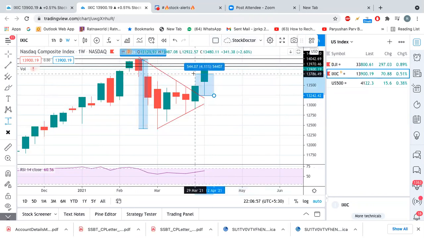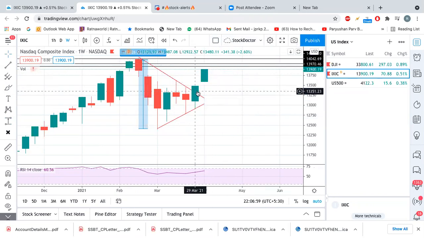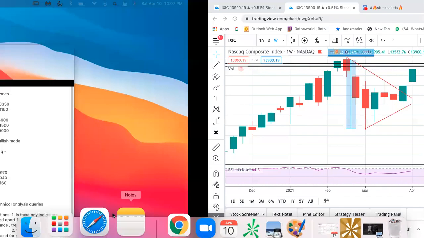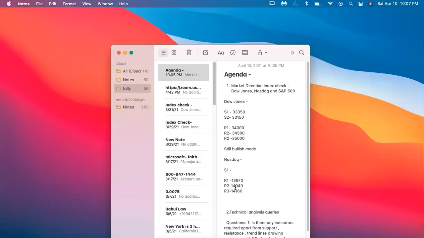Here this says 13,280, plus we can consider 75% of whatever it is showing here, so roughly 1300 we can calculate. Then Nasdaq has the probability to go up till 14,580. So here the final is 14,580.